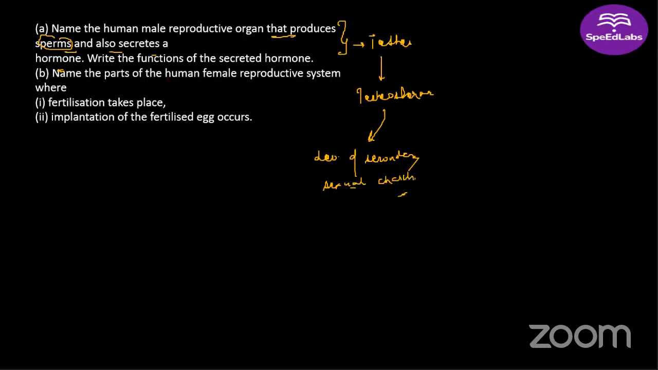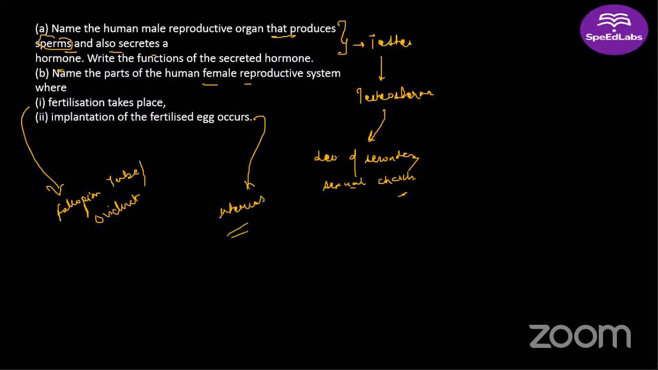All right, next part, name the part of the human female reproductive system where fertilization takes place. Good, Rishikesh. Fertilization takes place in the fallopian tube or oviduct, whatever you like, you can write. Where does the implantation of the fertilized egg occur? Very good. Ma'am, uterus. Very good. Correct answers, all of you.